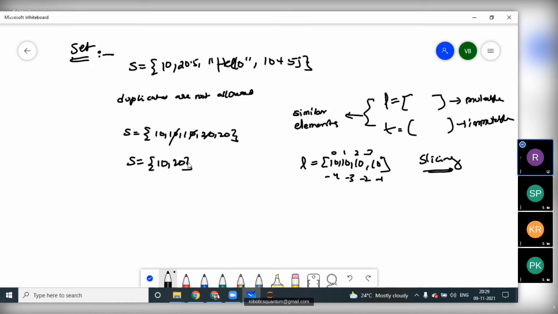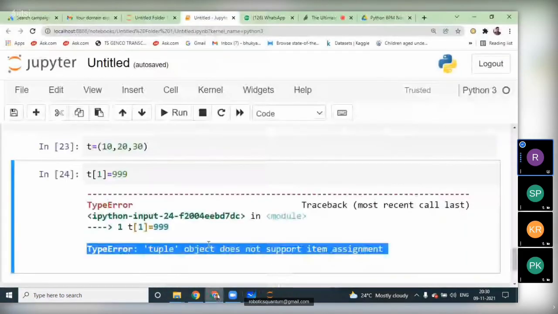So that's the thing. And also indexing is not preserved. The meaning of indexing is not preserved is there is no indexing for this one. There is no order system. There is no fixed position for the values. We cannot say that 10 has the 0th position and 20 has the first position. So when there is no indexing concept, we cannot access the elements of the set by using indexing. And we cannot apply slicing concept on the set data type.